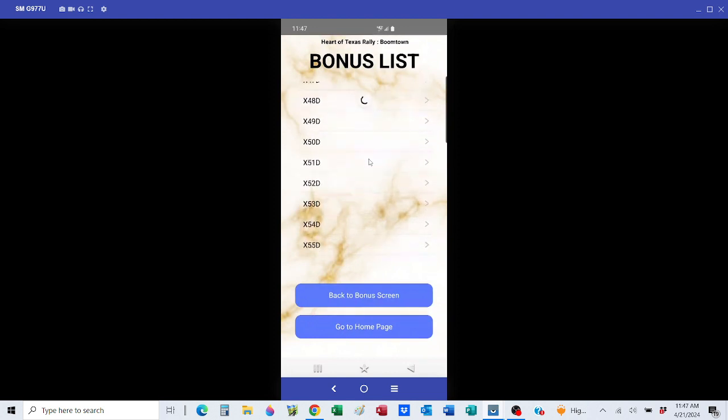You can eventually get to the bottom of the screen to where all the rest of the bonuses are. I apologize for the slowness of it. That is just the way it is. Just be patient, okay?